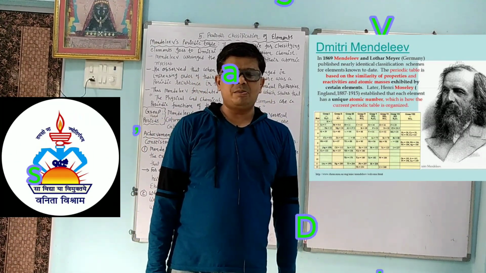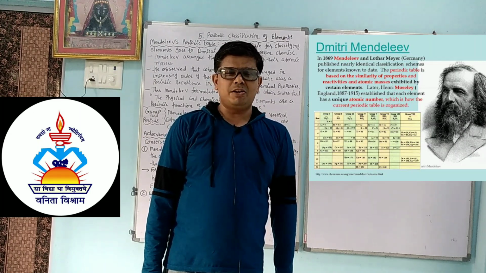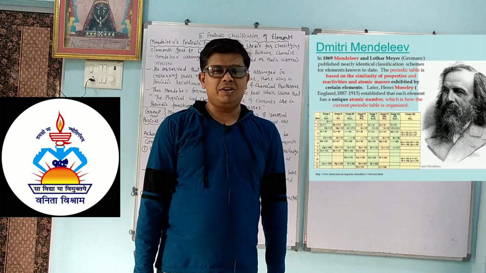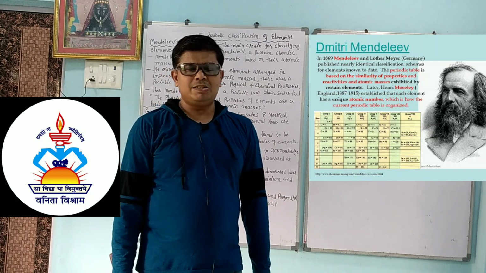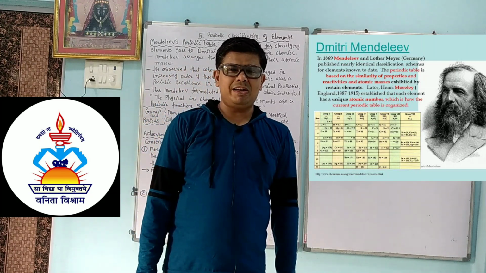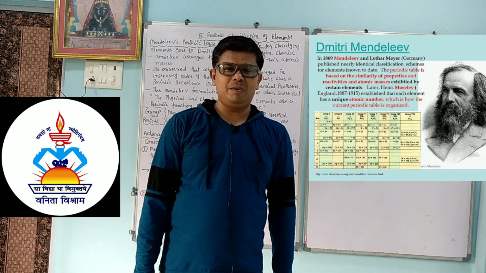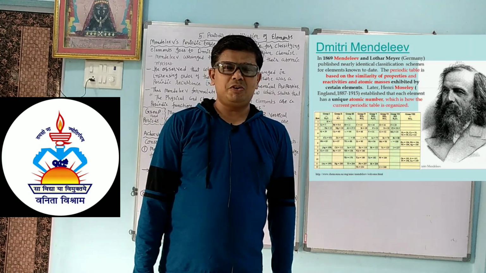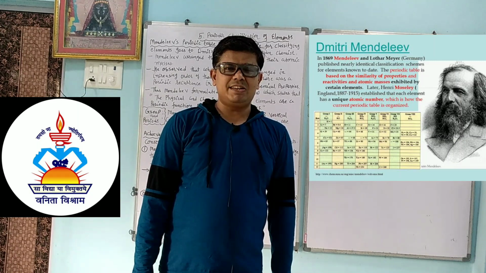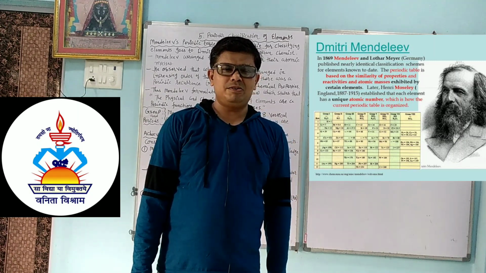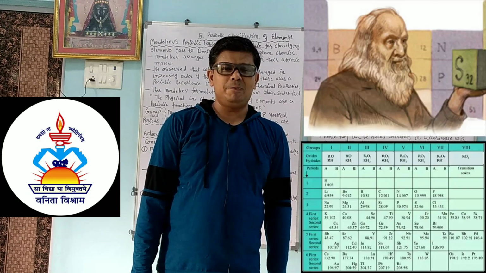Today we will continue chapter number 5, the periodic classification of elements. Dear students, last time we learned about the Dobereiner triads. It is limited to some elements and is not applicable to every element. In the same way, we learned about Newlands' octaves, which had many limitations. After that, the Russian scientist Mendeleev made a table, and that is called the Mendeleev periodic table.